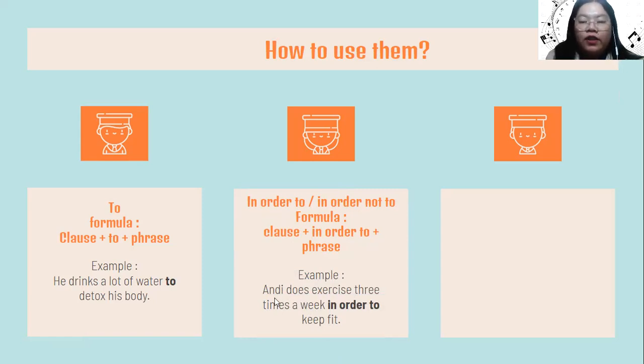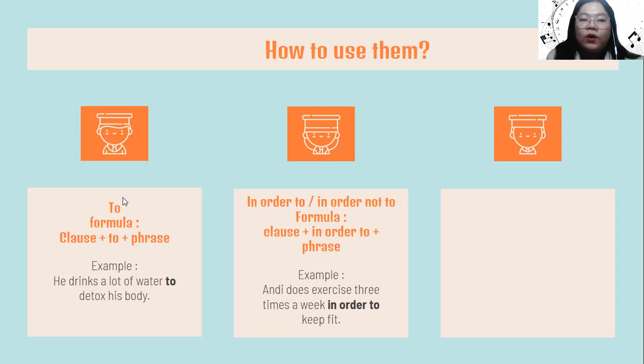This is the first clause: Andy does exercise 3 times a week. Can you identify why this is a clause? Yeah, because it has the subject and also the verb. Andy is the subject and the verb is does exercise. And then following with the conjunction in order to, after that you add a phrase, keep fit.